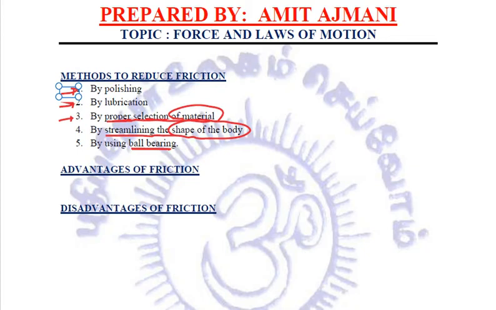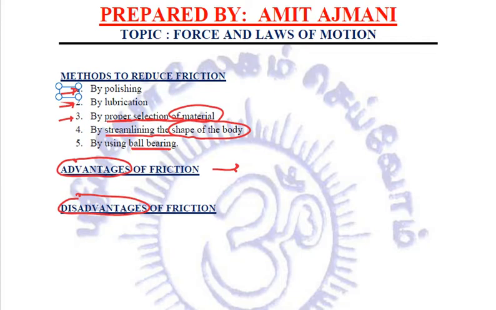Now every coin has 2 faces, and so does friction. There are certain advantages and certain disadvantages which friction offers. Let us try to relate it one by one. How is friction handy? It is important for us because it is only due to friction that we are able to walk. If there were no friction, we would not have been able to walk. We would try to walk and slip every time. It is just because of friction that it is possible for us to walk.